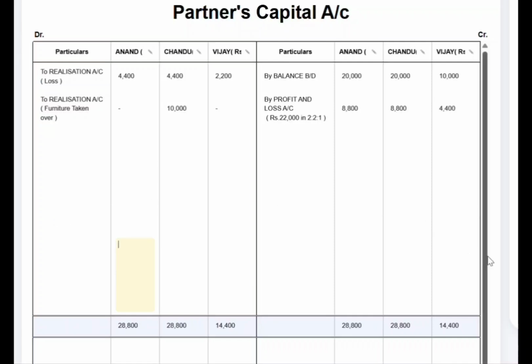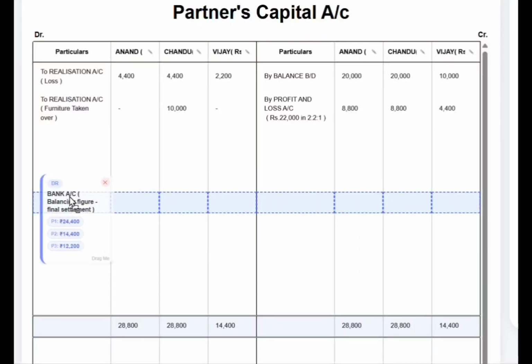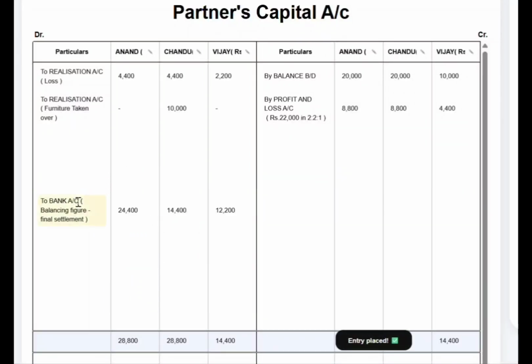So that is the balancing figure of the partners' capital accounts transferred to bank account. So "To bank account", that's the balancing figure, or the final settlement: 24,400 for Anand, 14,400 for Chandu and 12,200 for Vijay. So the partners' capitals are being closed in this dissolution of a partnership firm.